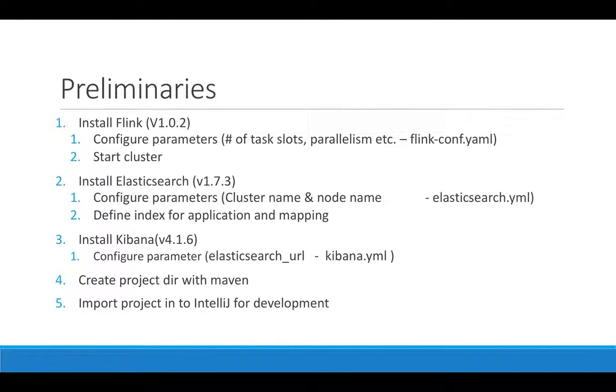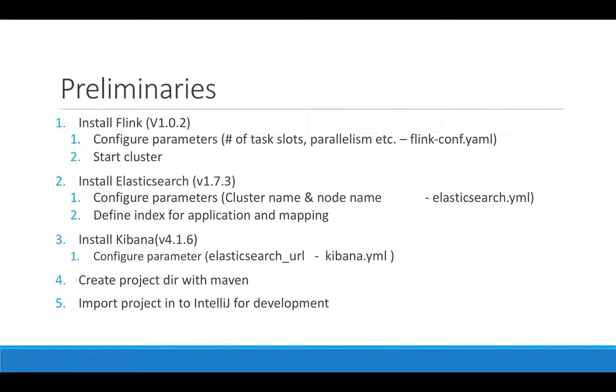Prior to commencing coding, the following activities would need to be completed. Flink would have to be installed and the cluster would have to be started. Prior to starting the cluster, parameters would need to be set in the configuration file. Second, we would have to install Elasticsearch, which is as simple as downloading the tar file and extracting it. Once again, there would be configuration parameters involved, which could be found in the elasticsearch.yml file in the conf folder. Once Elasticsearch has been installed and configured, one would have to define the index for the application and the mapping that would be received in the strings from the source application.